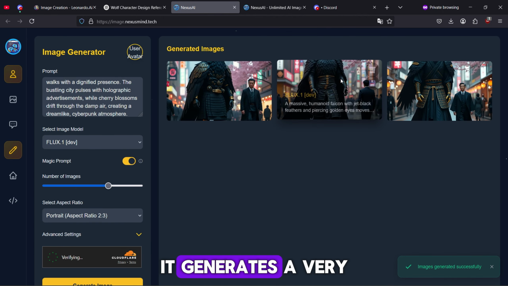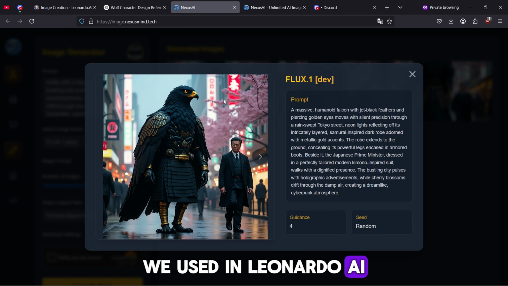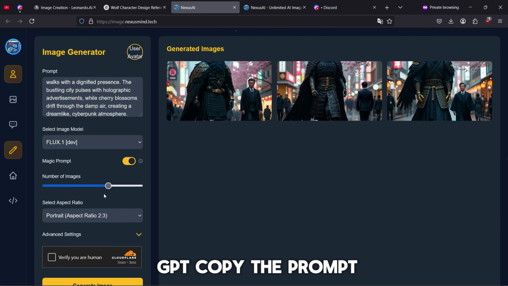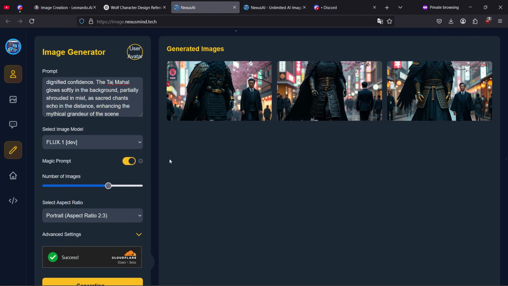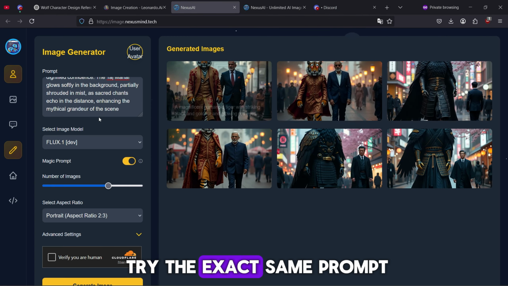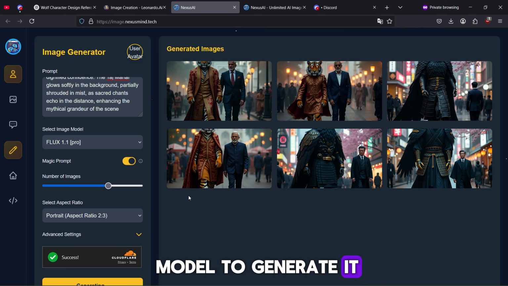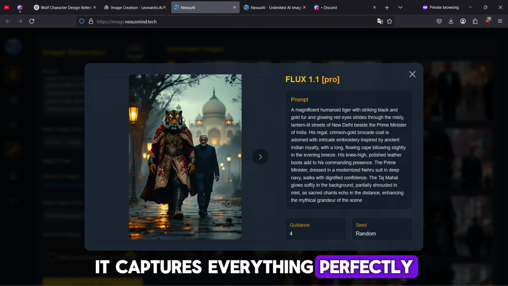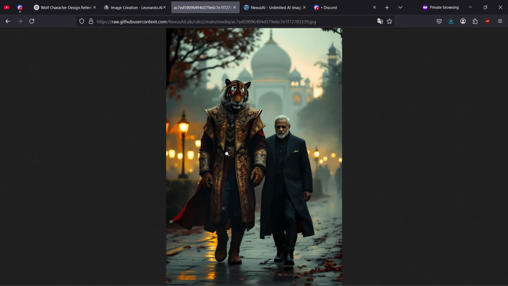As you can see here, it generates a very similar image to the one created by Flux we used in Leonardo AI. Now let's try another prompt. Go back to ChatGPT, copy the prompt, paste it here, and generate. As you can see, this is okay, but it could be better. So now let's try the exact same prompt, but this time we'll use the Flux Pro model to generate it. And as you can see, this is just perfect. It captures everything perfectly and generates a much better image, unique to the style we requested in the prompt.